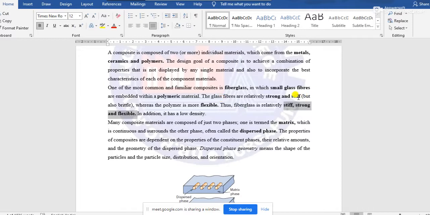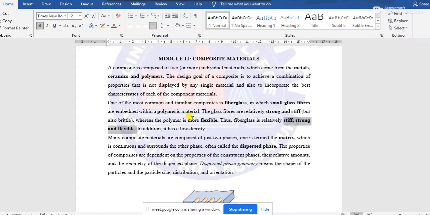Because single-handedly glass fiber cannot be flexible, and the polymer that is used, maybe resin or maybe polypropylene, cannot be stiff and strong. That's why we have to combine these characteristics of different materials in one single material. That's why we have to produce the composite materials. This is one example to understand the reason to produce composite materials.